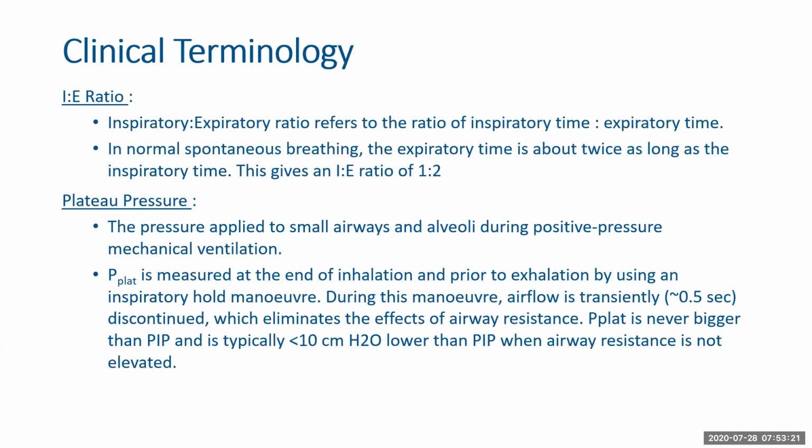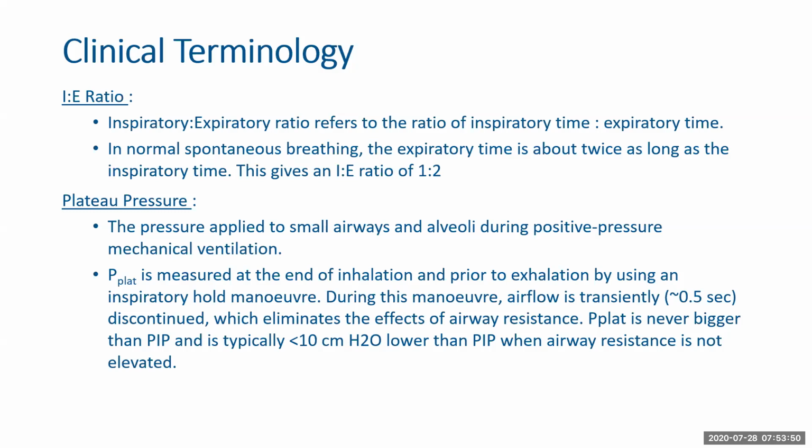I:E ratio. The inspiratory and expiratory ratio refers to the ratio of inspiratory time and expiratory time. That means if you're breathing normally, you usually have an expiratory time that is twice as long as your inspiratory time. If you breathe for a second, you inhale for a second, then you breathe out for 2 seconds. That is the ratio that is maintained, and this is a setting that is usually used in ventilators.